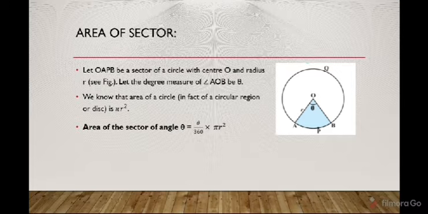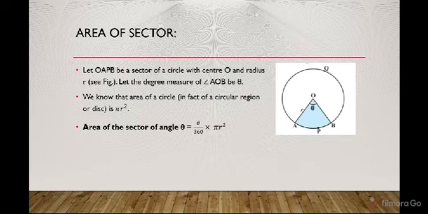Now we will discuss the area of a sector. First of all, suppose this is a circle with center O and radius R. That means OA is equal to R, and OB is also equal to R. Now, if a circle of radius R units is given, then what is the area of the whole circle? It is pi r square. Also, it is given that the angle of the sector is equal to theta, right?